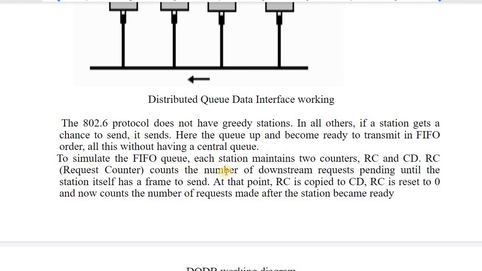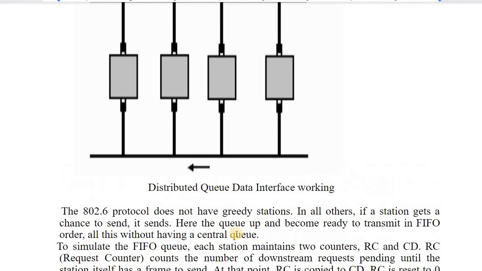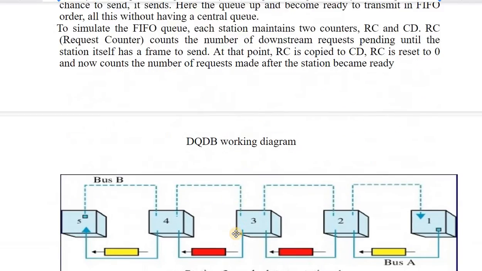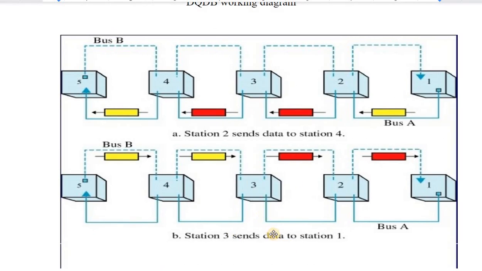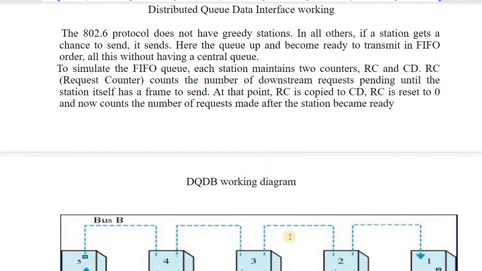The request counter counts the number of downstream requests pending until the station itself has a frame to send. At this point RC is copied to CD, and RC is reset to 0, and now counts the number of requests made after the station became ready. So with the help of these two counters, RC and CD, your DQDB network works.